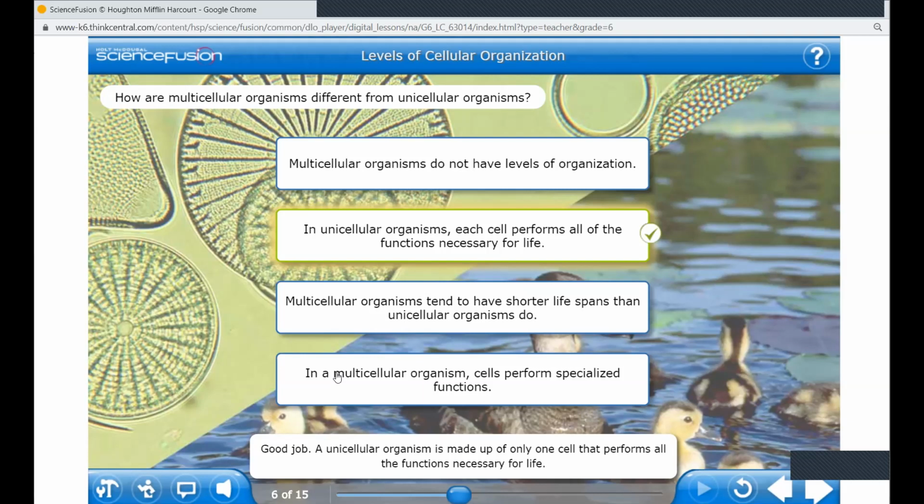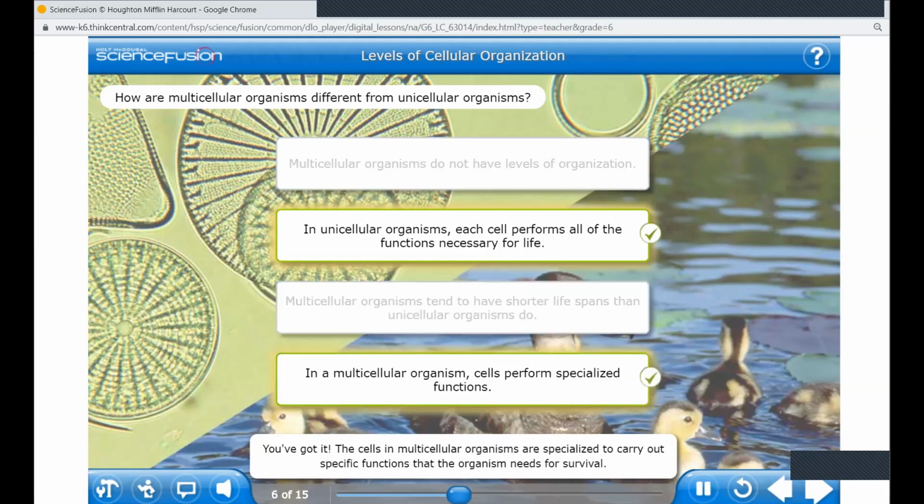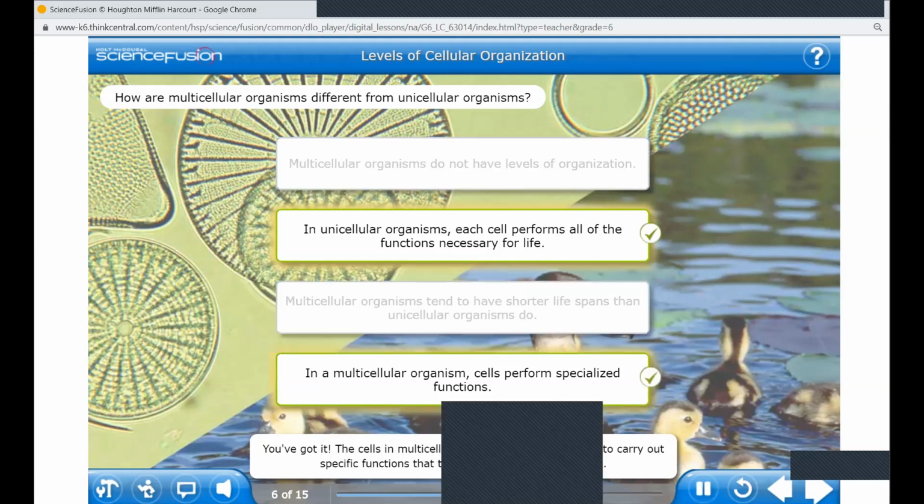In a multicellular organism, cells perform specialized functions. True, they have special functions. You've got it! The cells in multicellular organisms are specialized to carry out specific functions that the organism needs for survival. Multicellular organisms have cells, tissues, and organs that perform specialized functions, and they live longer than unicellular organisms do.